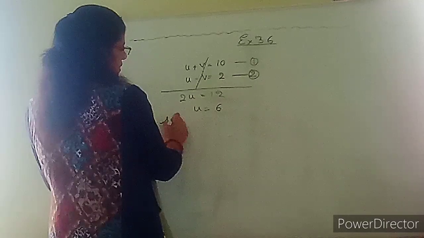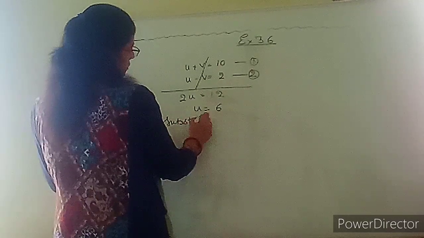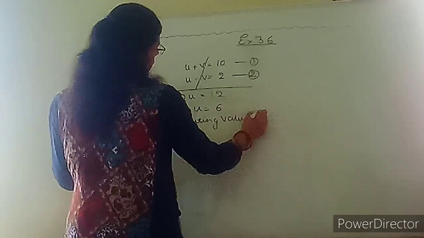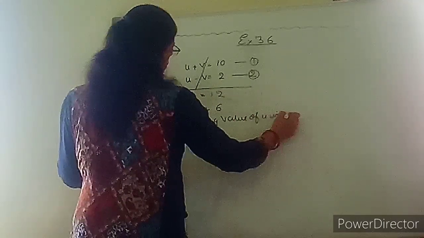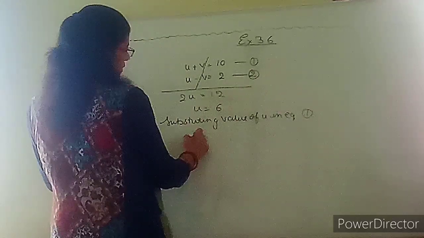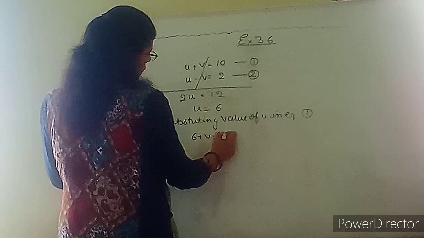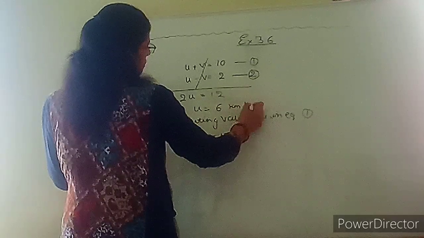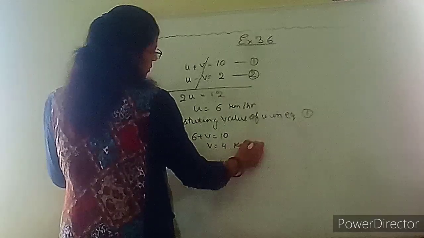Same way, substituting value of u in equation 1. So what will we get? 6 plus v equals to 10. So v equals to 4. These are the speeds. So write kilometer per hour, 4 kilometer per hour.